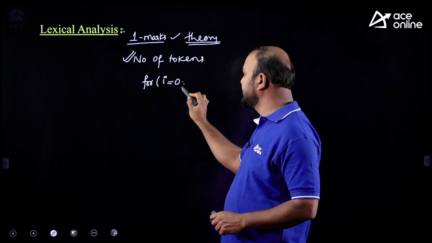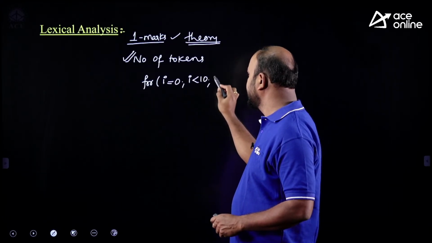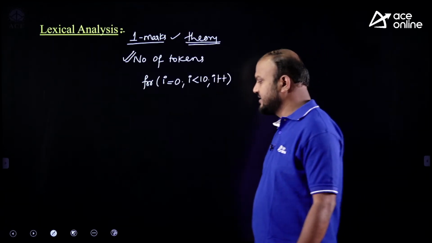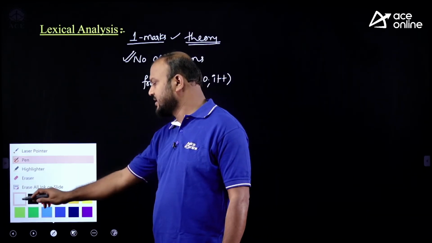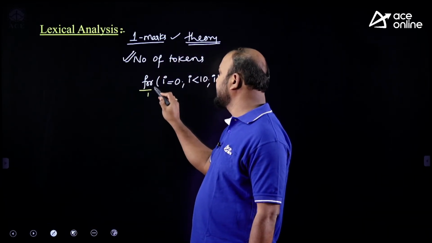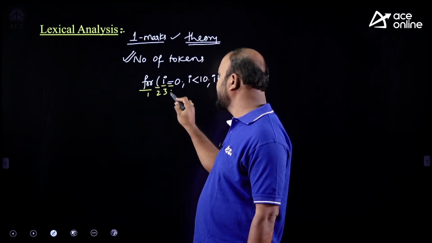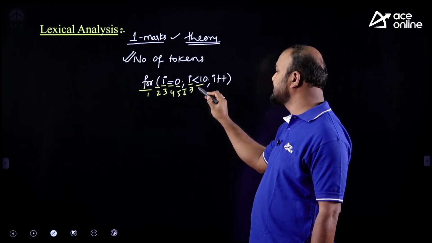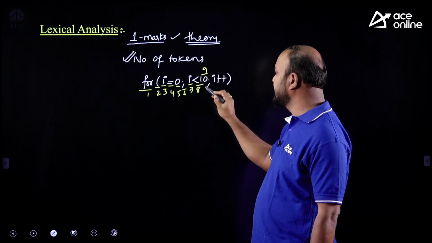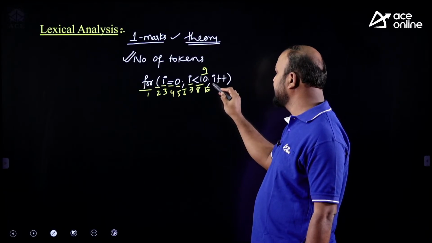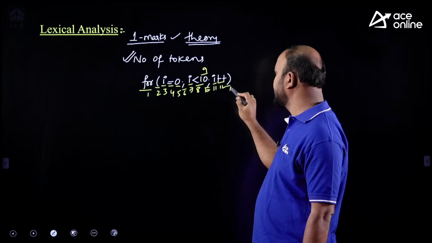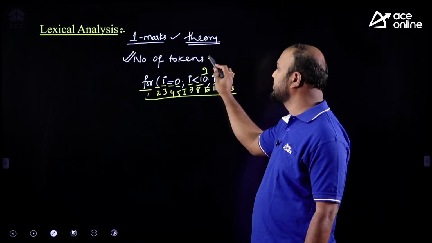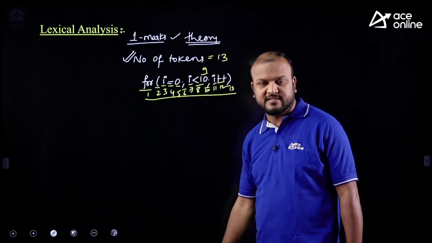Like they may give one program snippet, for example: for (i = 0; i < 10; i++). How many tokens are in this statement? That could be a possible question, right? So: for, open parenthesis, i, equal to, 0, semicolon, i, less than, 10, semicolon, i, plus plus, close parenthesis. Counting them gives 13 tokens. So the question is of the type how many tokens.